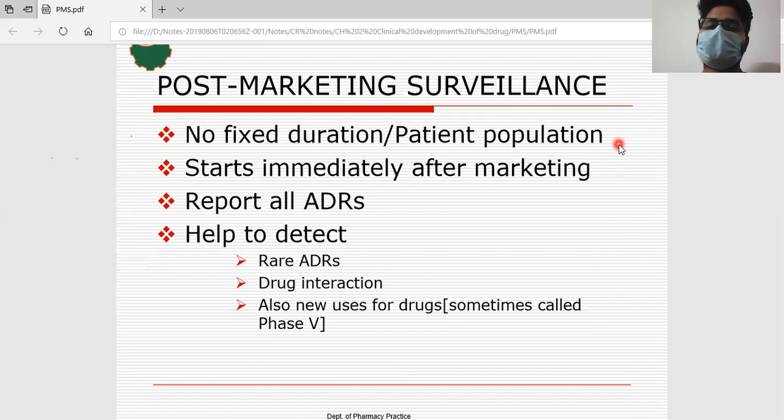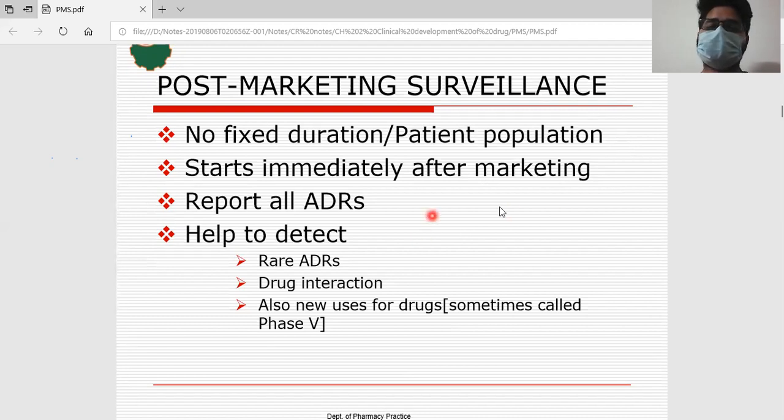Why am I saying no fixed patient population? Suppose we know a drug of the class that has been produced has a certain effect on the CVS system. So you'll be writing contraindications, but you don't know the drug is also causing a problem to the kidneys. We don't know that because we didn't get much data on it in clinical trials. But when the drug is in the market and used by a person who has a kidney problem, obviously it shows effects. That's what I said: there is no fixed patient population.